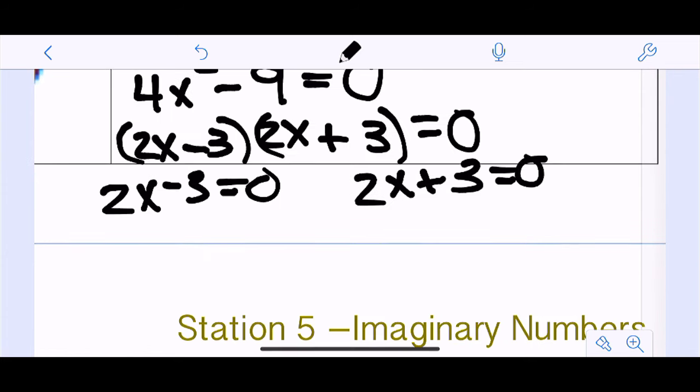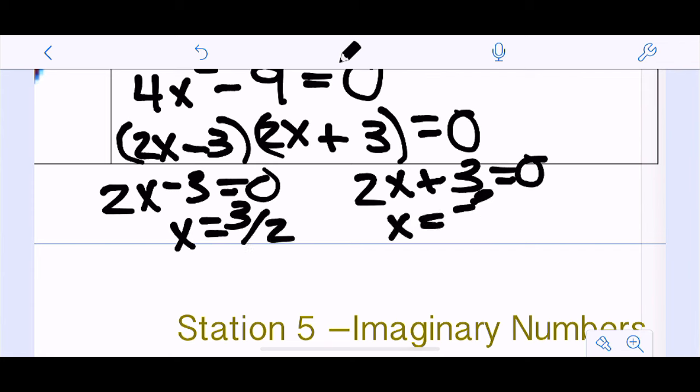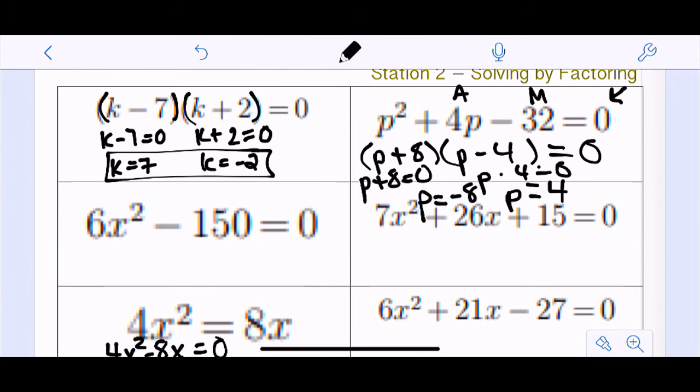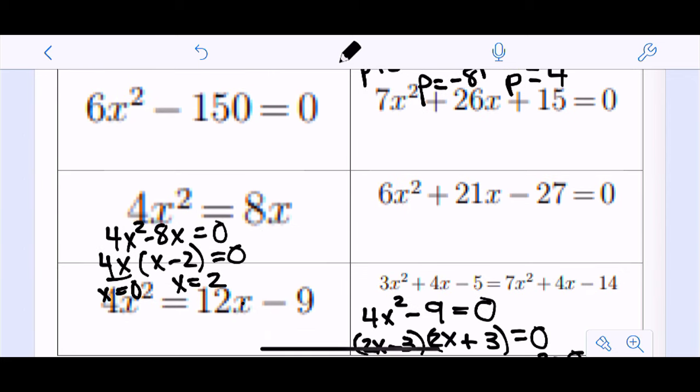So this would give me x equals 3 over 2. This would give me x equals -3 over 2. And that's it. That's my solutions. So remember with factoring, the key is make sure that it's set equal to 0 and then factor away to your heart's content on the other side. Always looking for a GCF first.